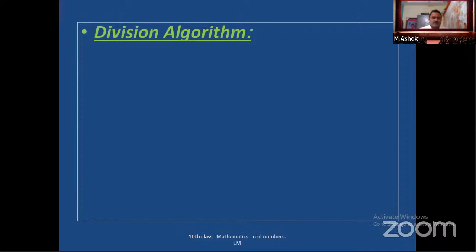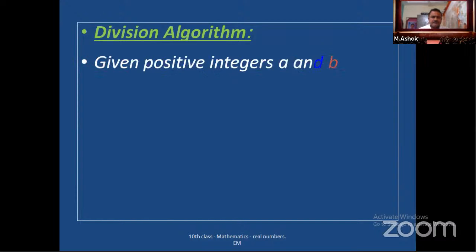Whatever I have discussed till now, A is equal to B into Q plus R, that is called the division algorithm. So look at the statement once.